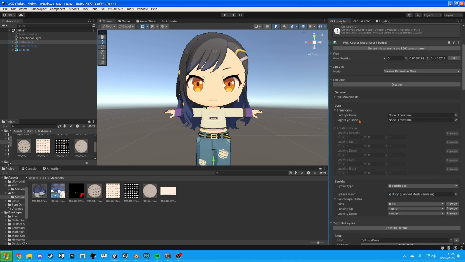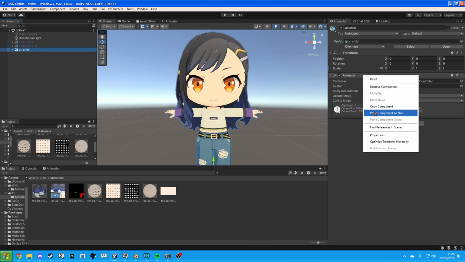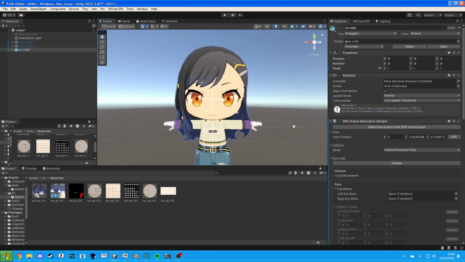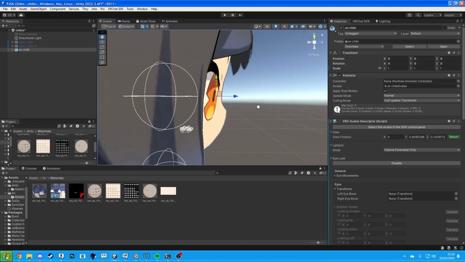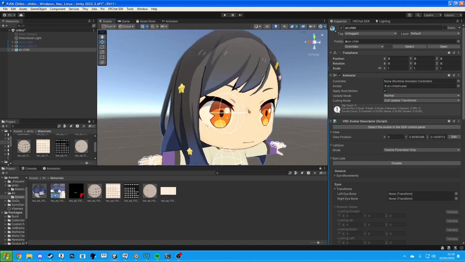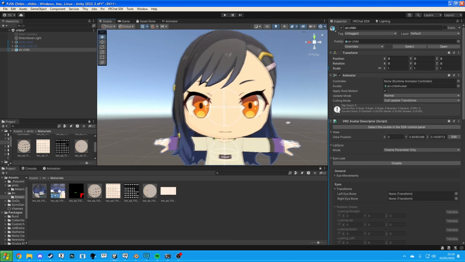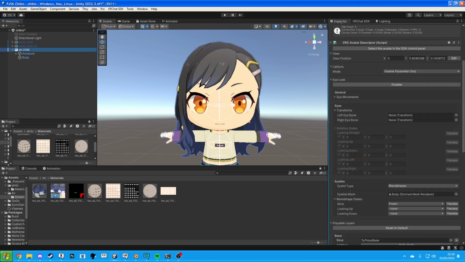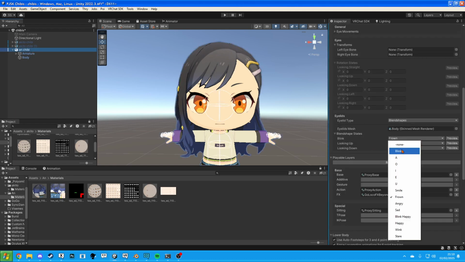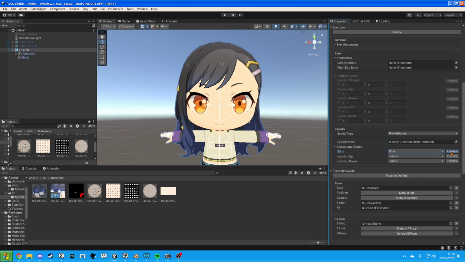Obviously you'll make your own avatar descriptor, but you can copy my settings. Let me just make sure the ball is in a good spot. Yep, okay, that's fine. Can leave that as is. Let me just drag the body in here. Yeah, so that means I need to click off it, click back on, change this to blink. So now she blinks.